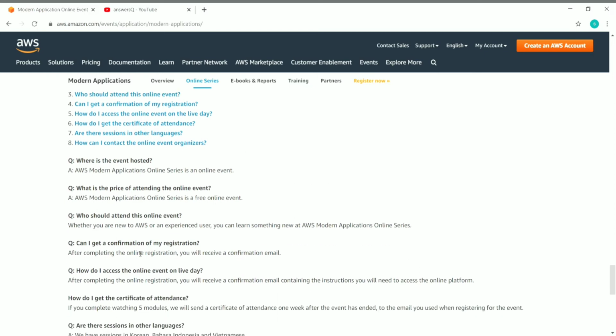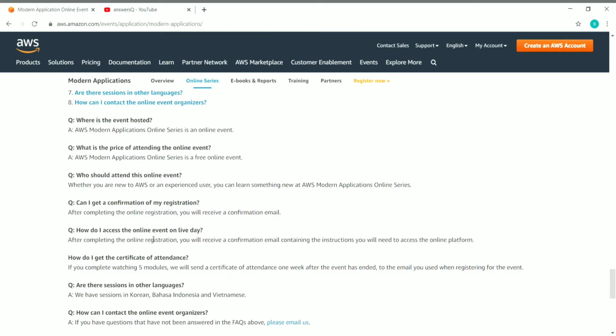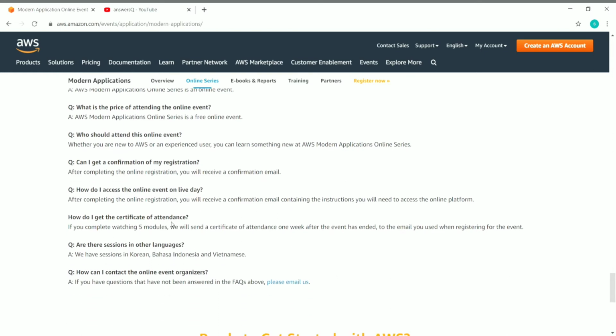So can I get a confirmation of my registration? So you will get a confirmation mail after completing your online registration process. And how do I access the online event on live day? So you will get all the details about the event on your mail after the registration is completed.